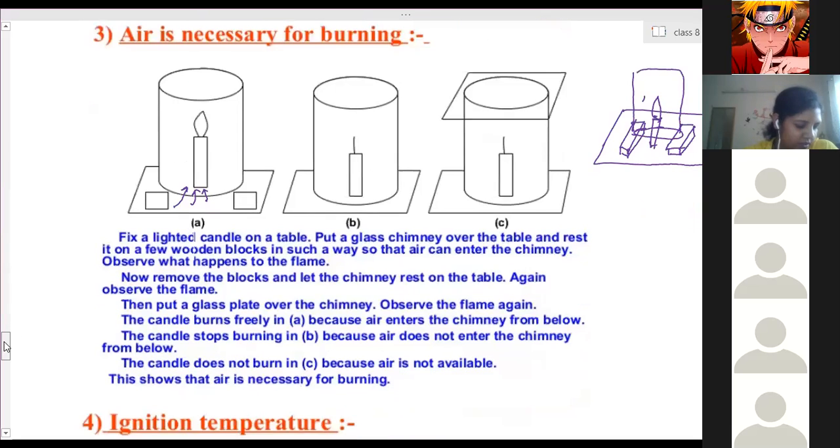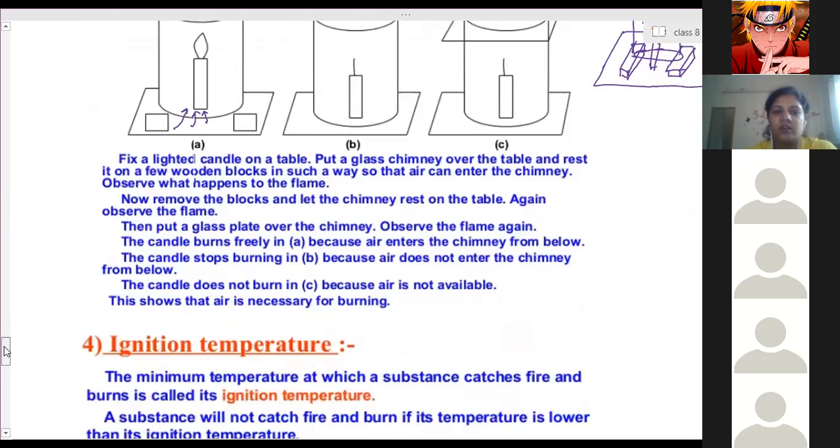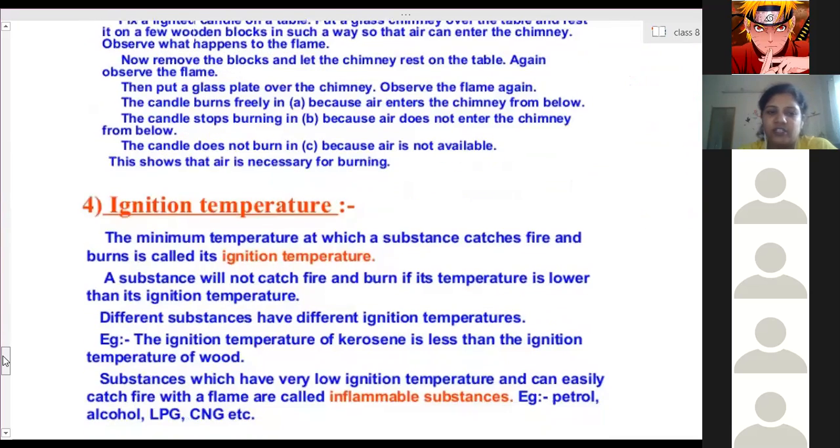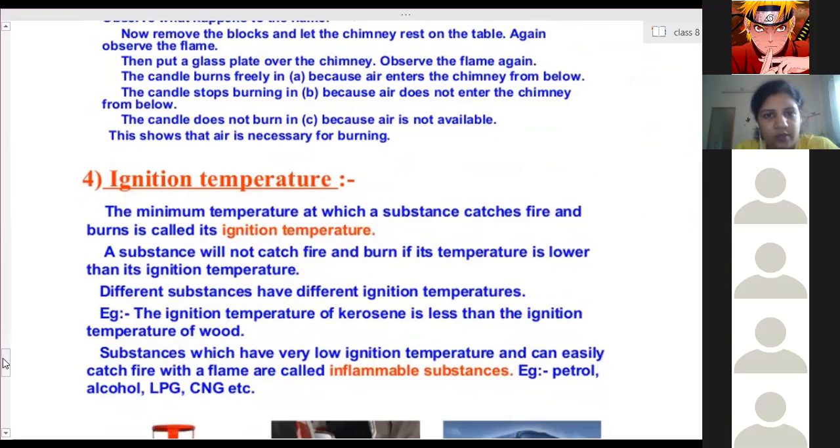You have done this in an earlier class itself. Now, what do we mean by ignition temperature? We know that LPG burns immediately. When you open the knob, LPG starts burning.